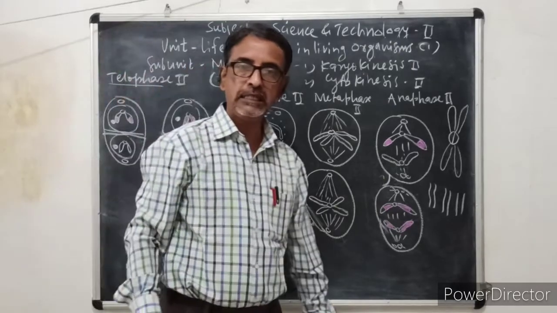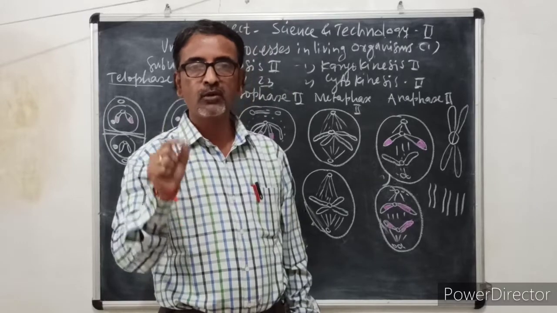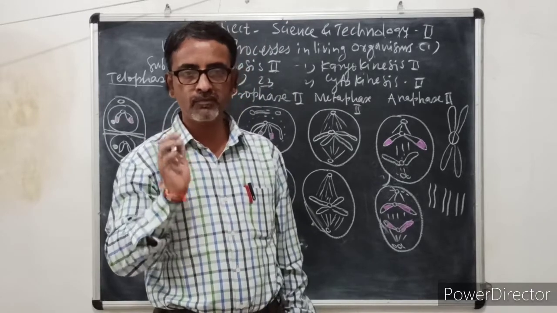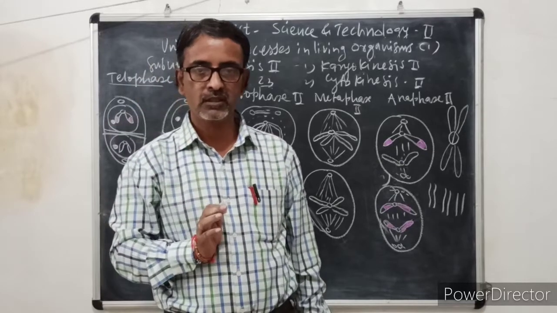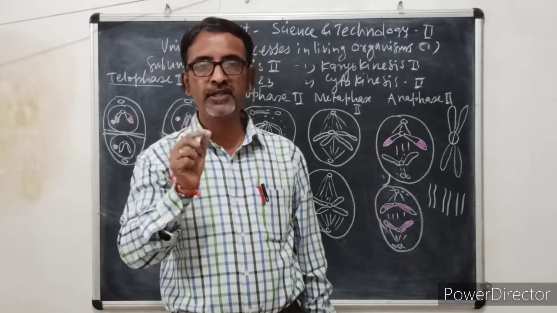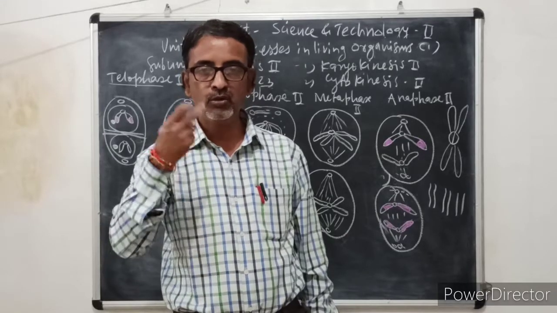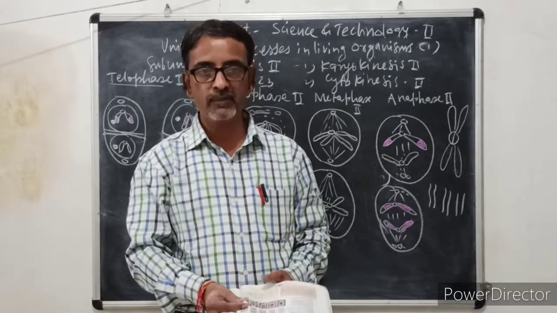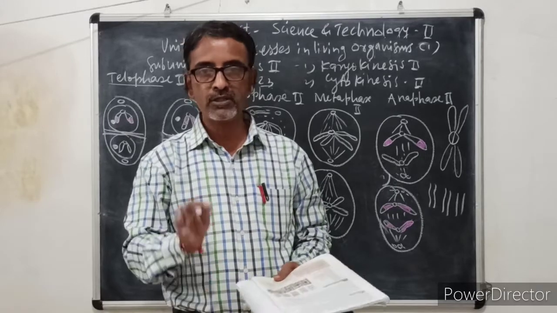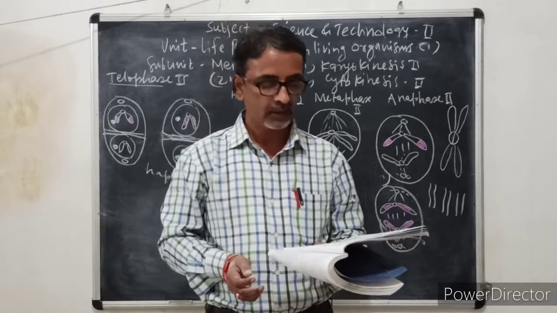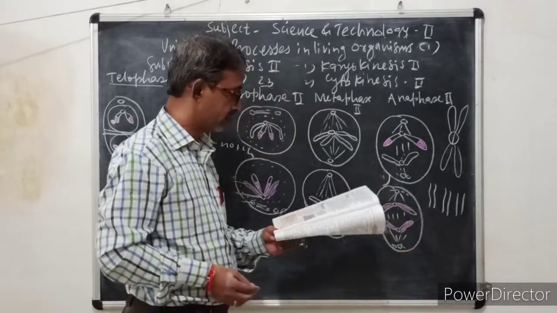A diploid cell is one in which the chromosome number is doubled. For example, in human beings the chromosome number is 46, so there are 23 pairs. 46 is the double number, and this number is always constant, so it is always in a diploid state. That is called a diploid cell.